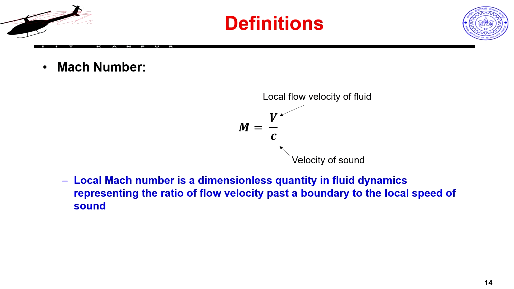The point I am trying to make is that if I have this airfoil, it is either translating in air, or I can think of the airfoil as stationary and the flow going over it. It is one and the same thing, it is just a relative velocity idea. So, when I say fluid speed is so much, it means my craft speed is the same, assuming it is flying in stationary air, with no wind. Either I look at the flow velocity, which is V, which I call free stream velocity, or it is my craft velocity. So, V divided by the speed of sound is my Mach number.